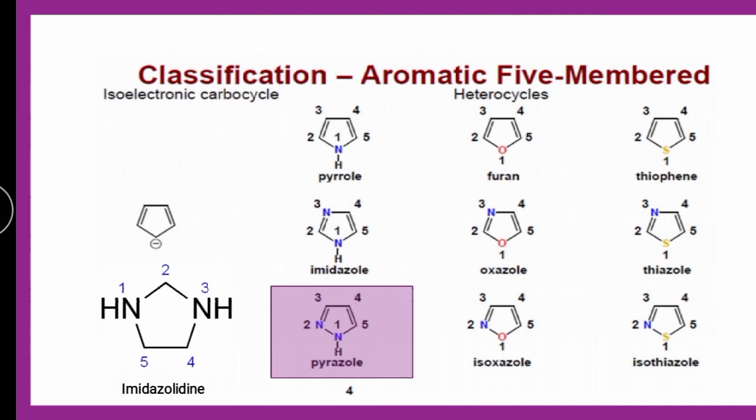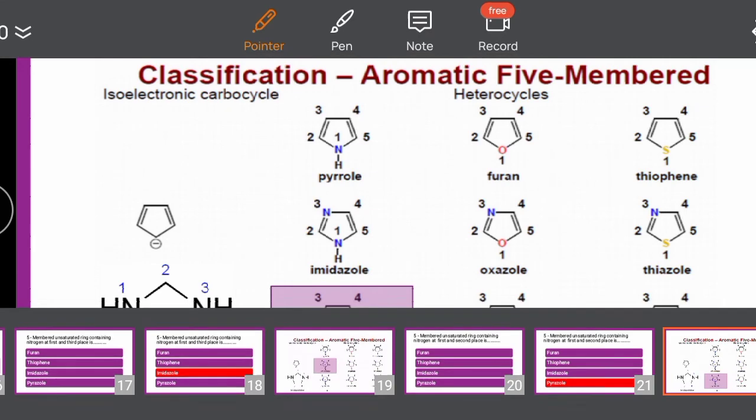If you see here, this is pyrazole, which belongs to the series of nitrogen-containing compounds, and it contains nitrogen at first place as well as second place. So pyrazole is the 5-membered unsaturated heterocycle which contains nitrogen at first and second place.